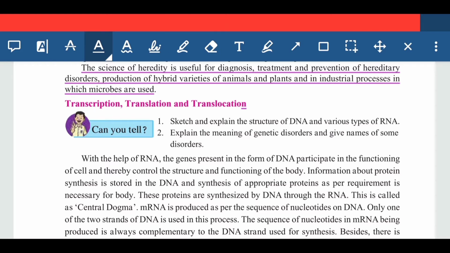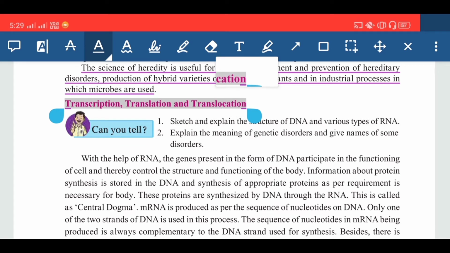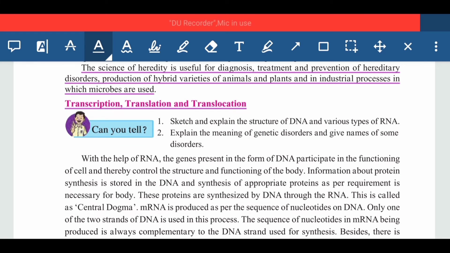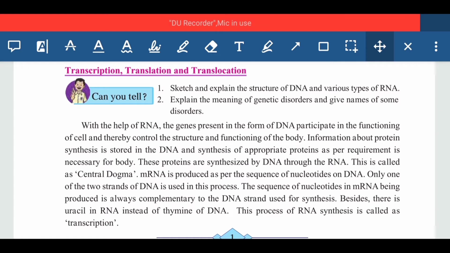Like this, 3 different questions might come in the exam. Or a question will come like explain in detail transcription, translation and translocation. So here try to understand these 3 concepts. Though these 3 words look similar, their definitions and concepts are different. So what is transcription, what is translation and what is translocation?